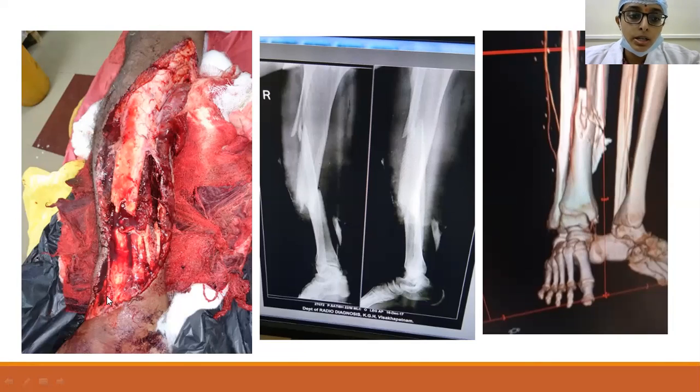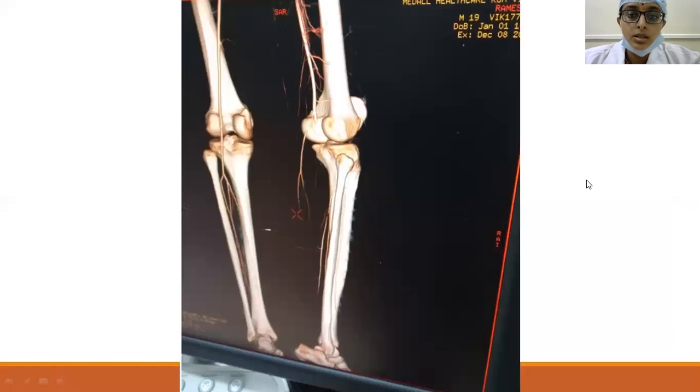So here we could not appreciate the pulses, then we ordered a CT angiography. So this is another image of CT angiography where you can see the discontinuity in the tibial vessels.